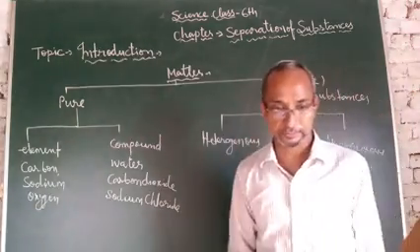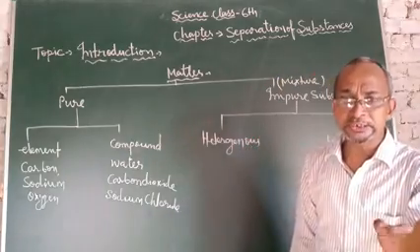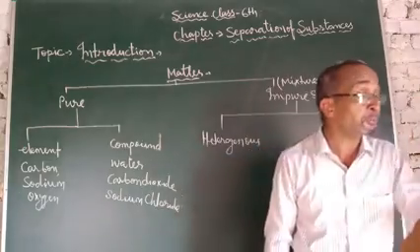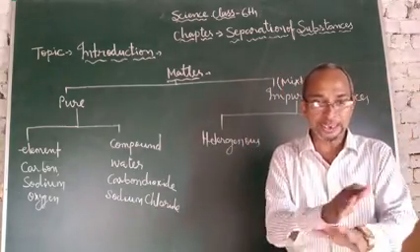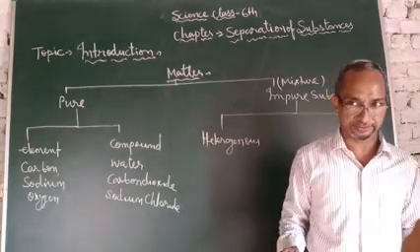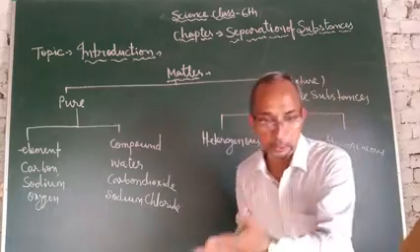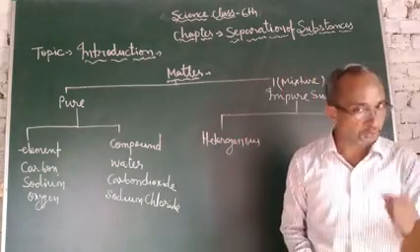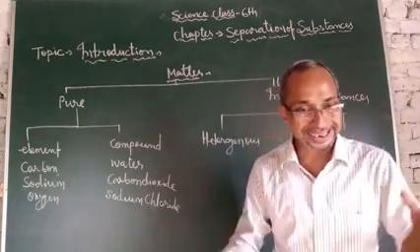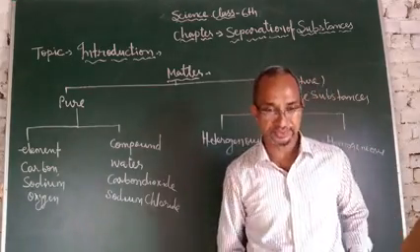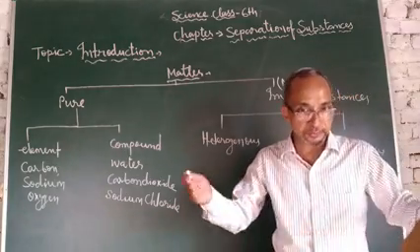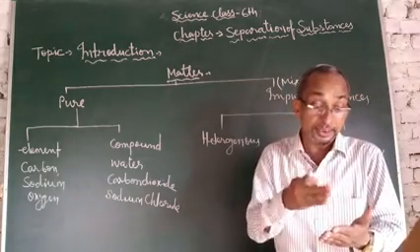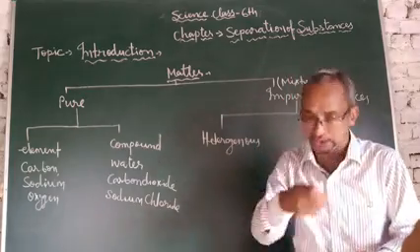Heterogeneous mixture: a mixture in which the component particles are visible because they do not mix completely. For example, soil and water mixed together. Soil does not mix with water and will be visible in the water.